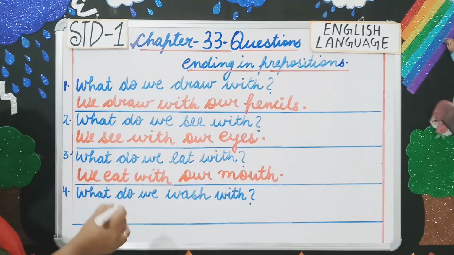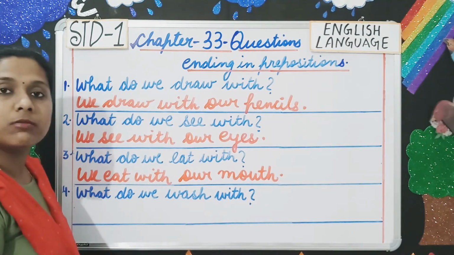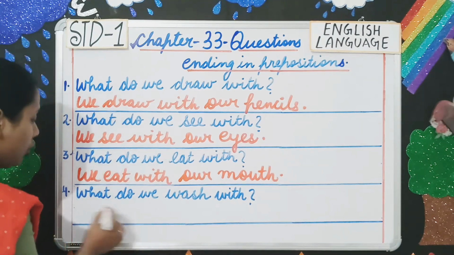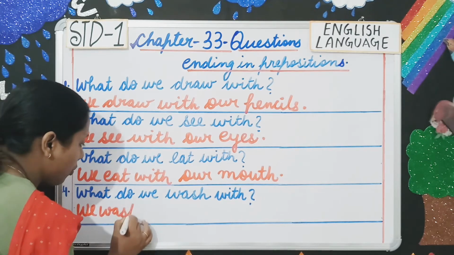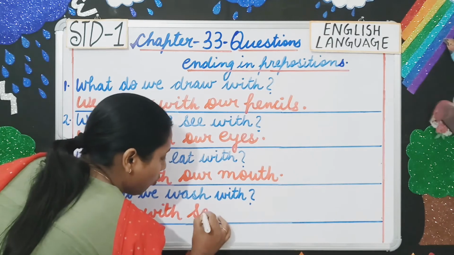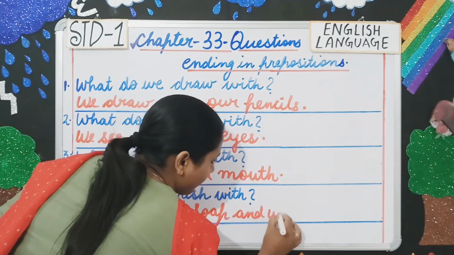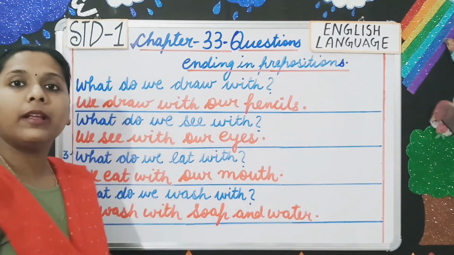Clear? Next, what do we wash with? Now what do we wash with, students? We wash with soap and water. So you will write we wash with soap and water. Clear, students?